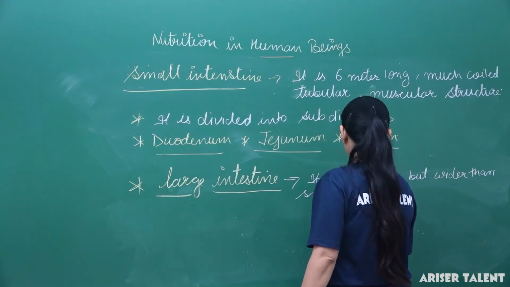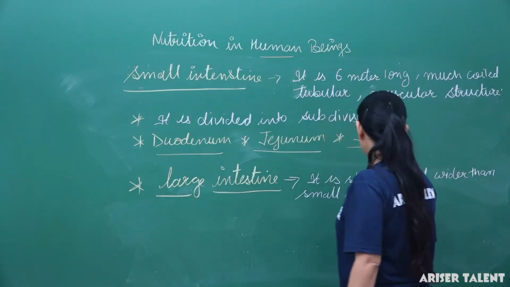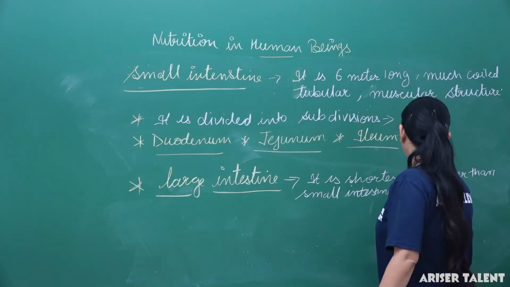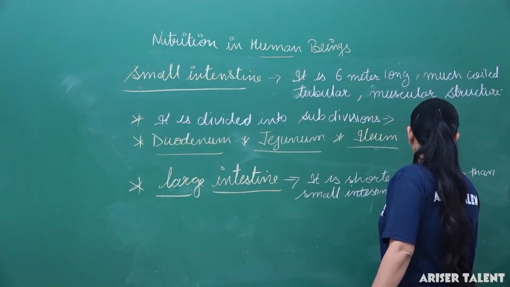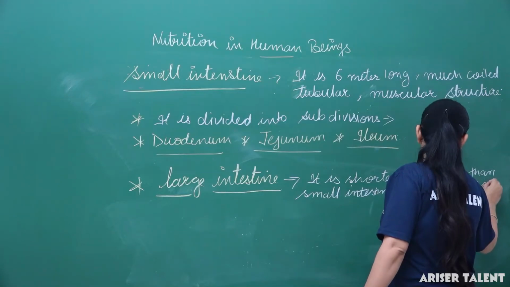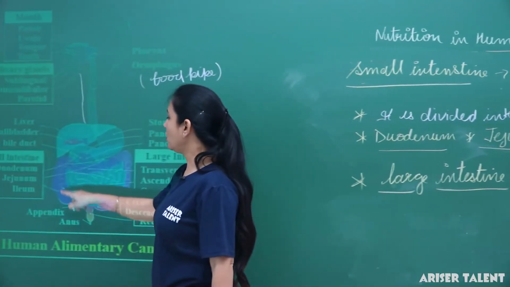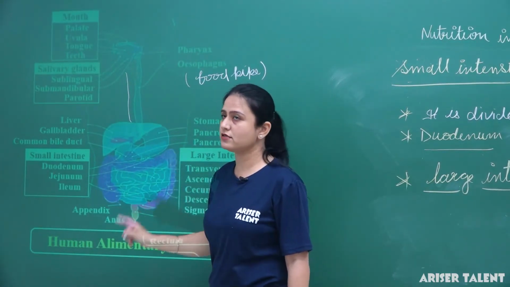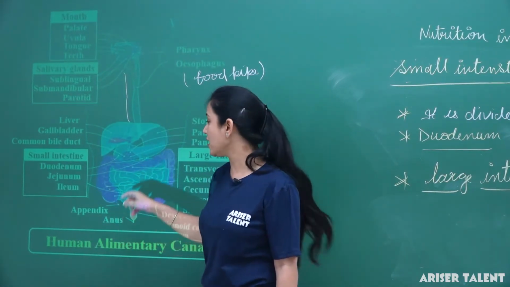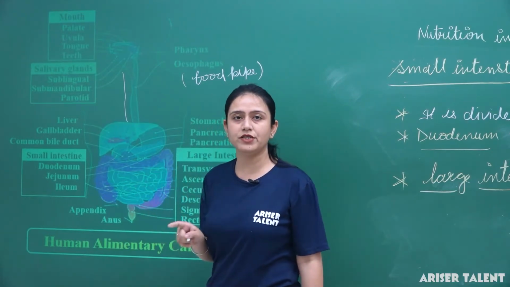Okay, and generally it is just 1.5 meter long. Here we can see in the structure, it is shorter in structure but it is wider. This is the reason this is known as large intestine, and generally it is 1.5 meter long.